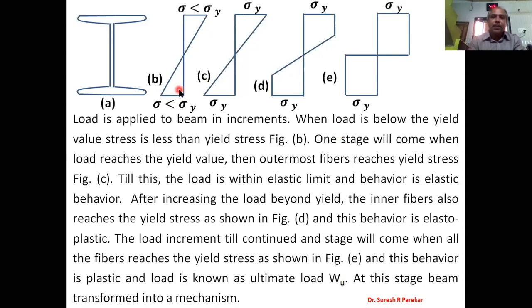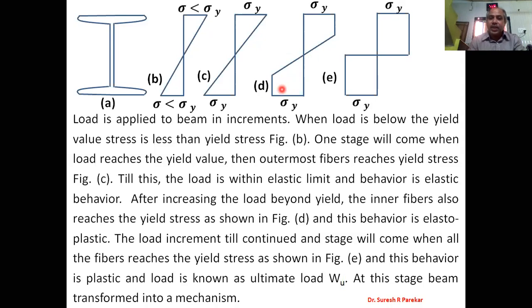We can see figure B. If we again increase the load, one stage will come when the load reaches the yield value. At that time, the outermost fiber reaches the yield stress, that is, the topmost fiber and the bottommost fiber reach the yield stress. If I again increase the load, then the internal fibers are going to reach the yield stress. You can see this diagram, that is D.